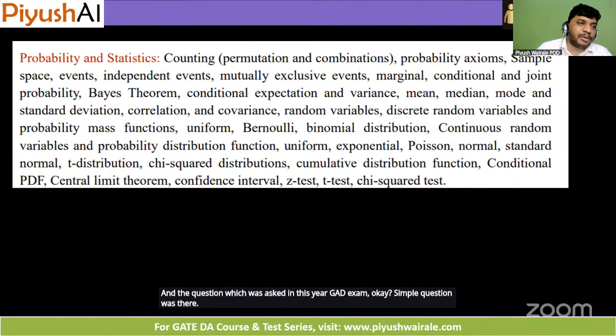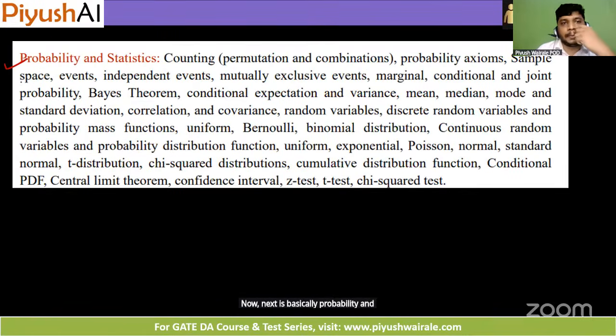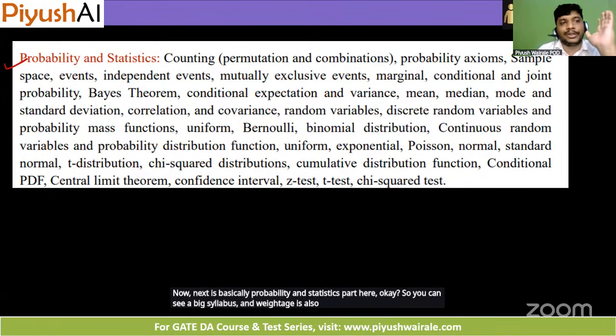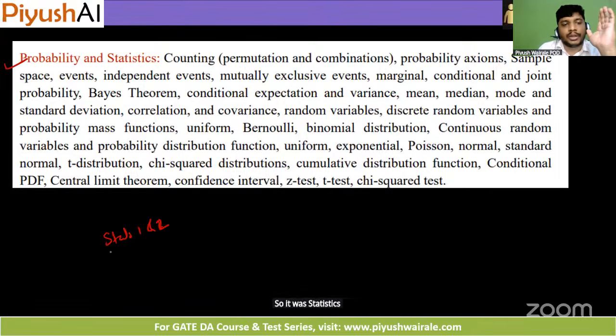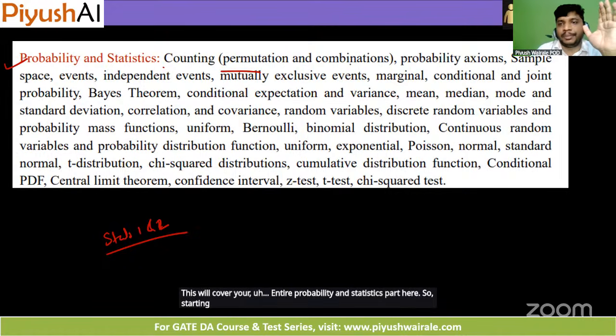Now, next is basically the probability and statistics part here. So you can see a big syllabus and the weightage is also huge for this particular topic. So your statistics 1, statistics 2, this will cover your entire probability and statistics part here. So starting with permutation, combination, then we have basics of probability here.